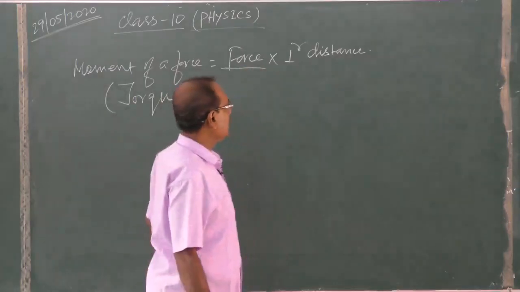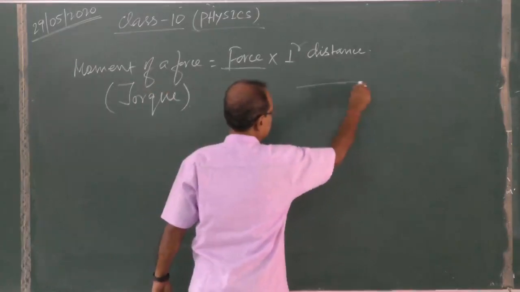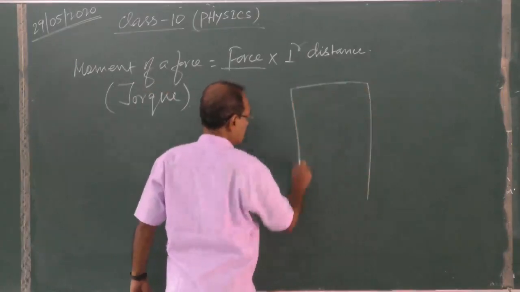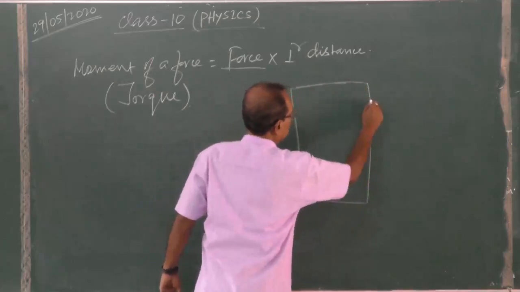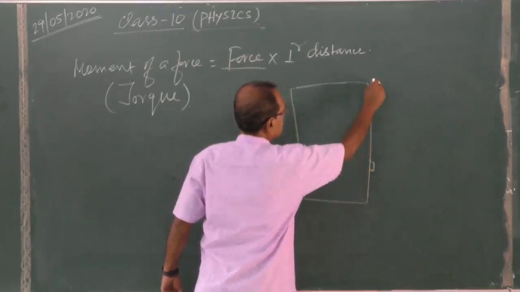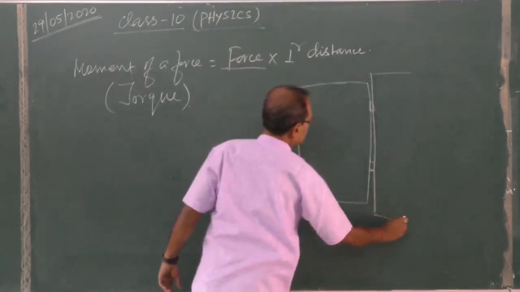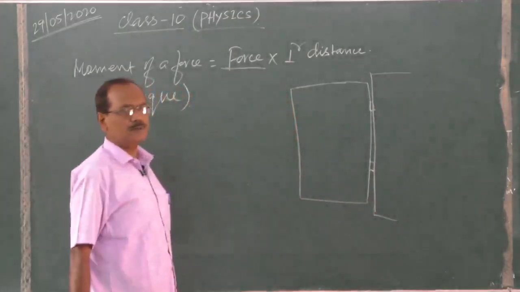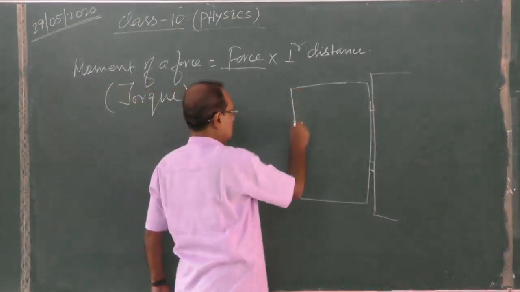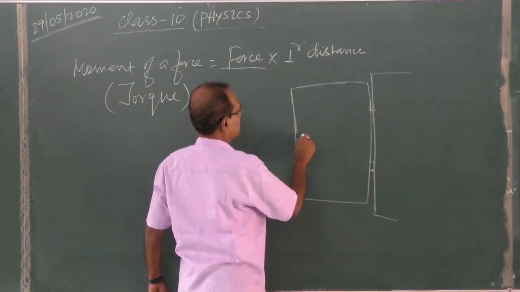Just one example I am giving you. Say this is a door, and these are the hinges. It is fixed with the wall or frame of the door, and there is the handle to open the door.